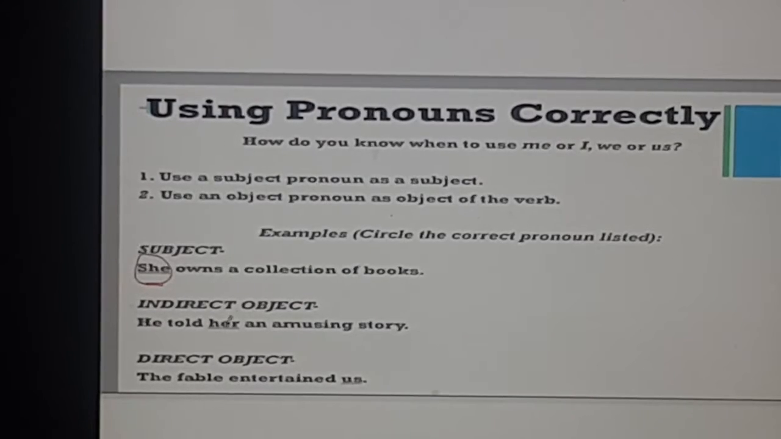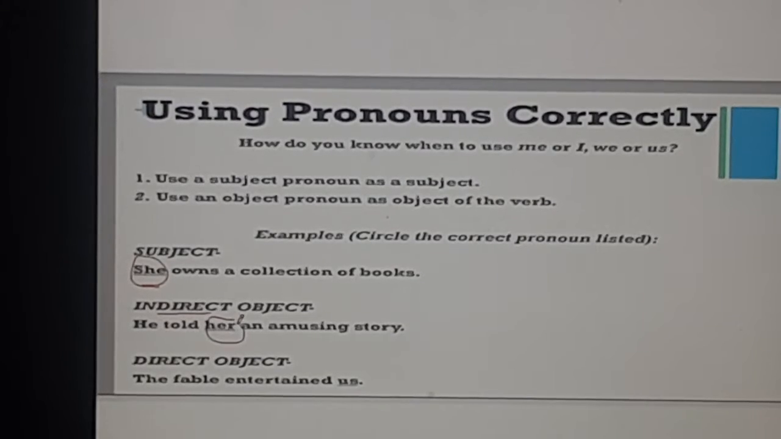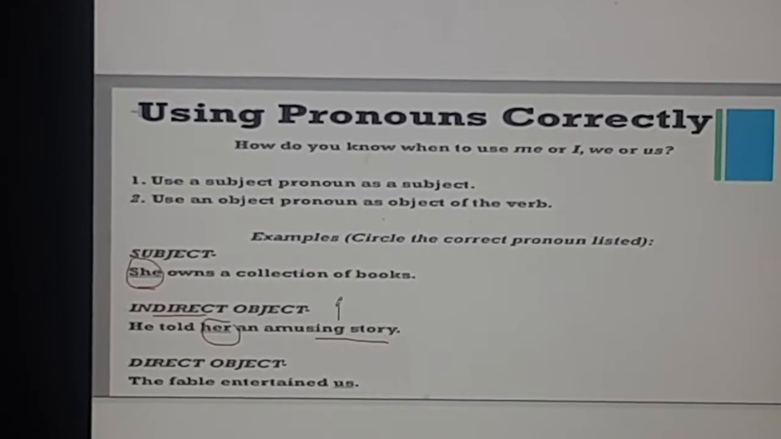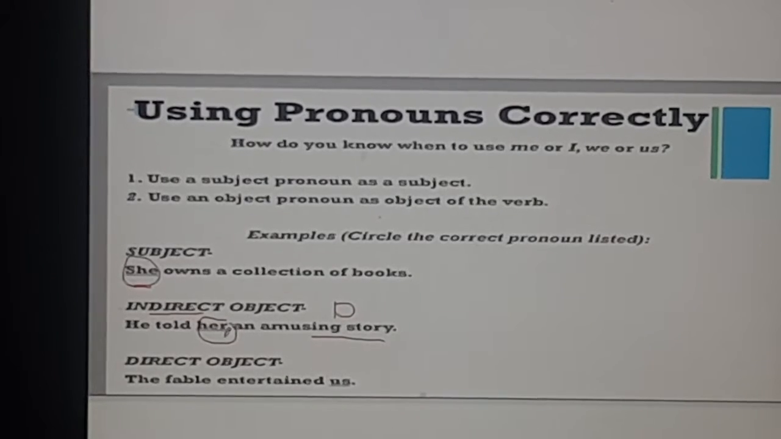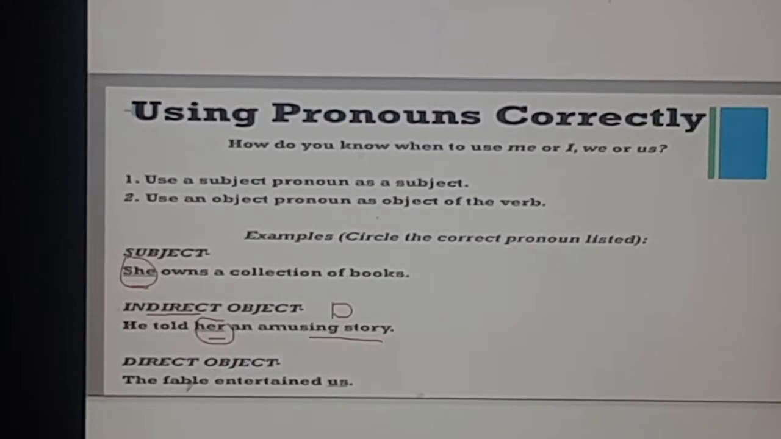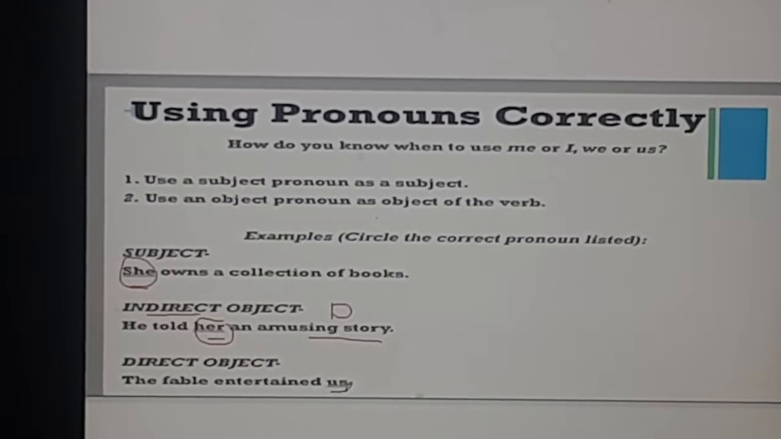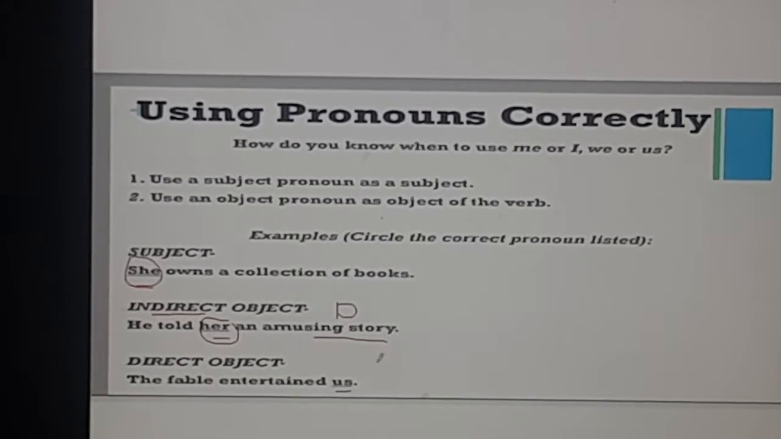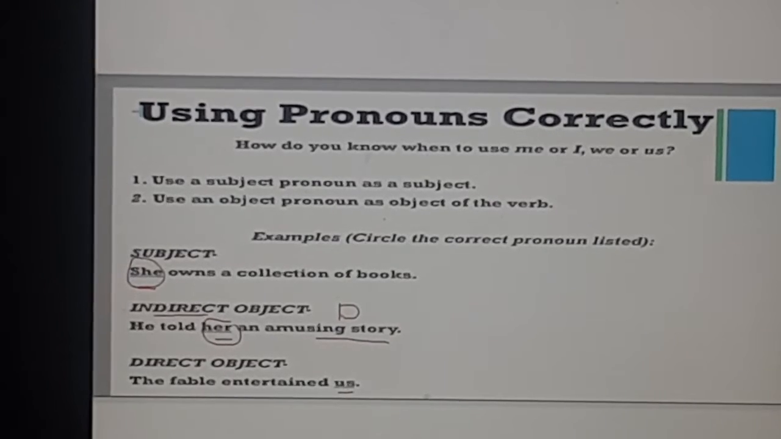Now, here as object, remember it is an indirect object, because a person is always used as an indirect object. The amusing story is the direct object here. This is a thing, so it is a direct object, but a person is always used as an indirect object. And in a sentence like the fable entertained us, it can be used as a direct object also, because it doesn't have any other direct object here, so it can be used as a direct as well as an indirect object.